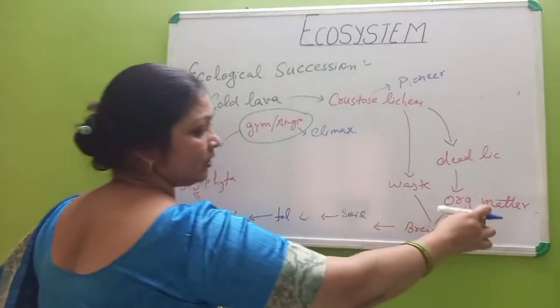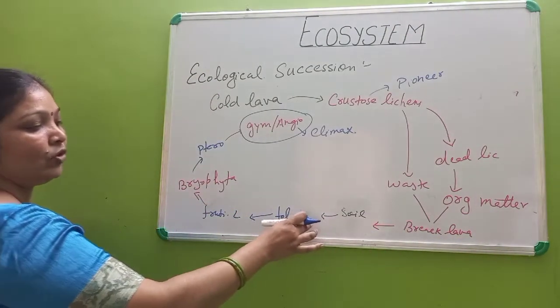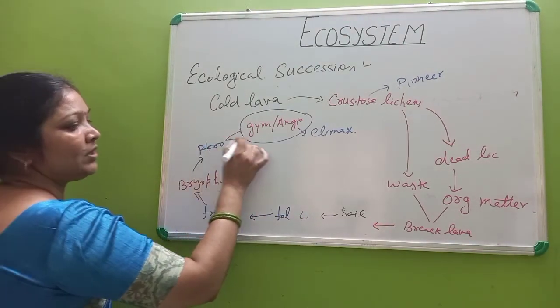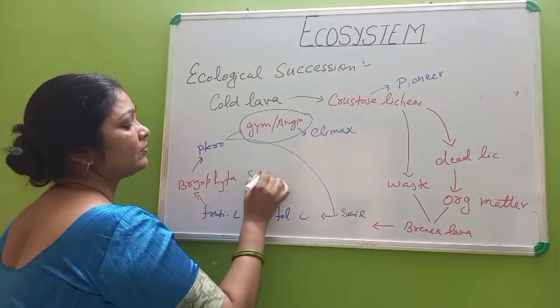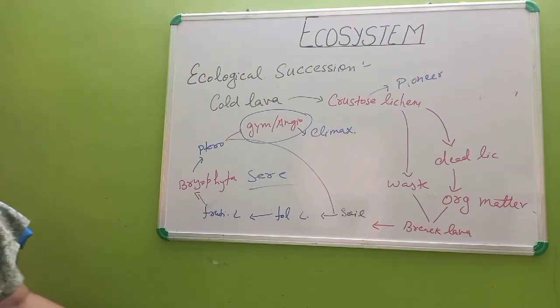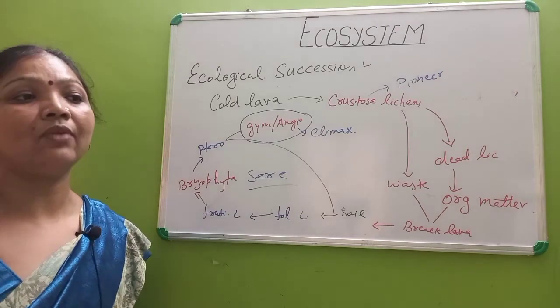Now the other things, that is these foliose lichen, fruticose lichen, bryophyta and pteridophyta, these all are sere species.